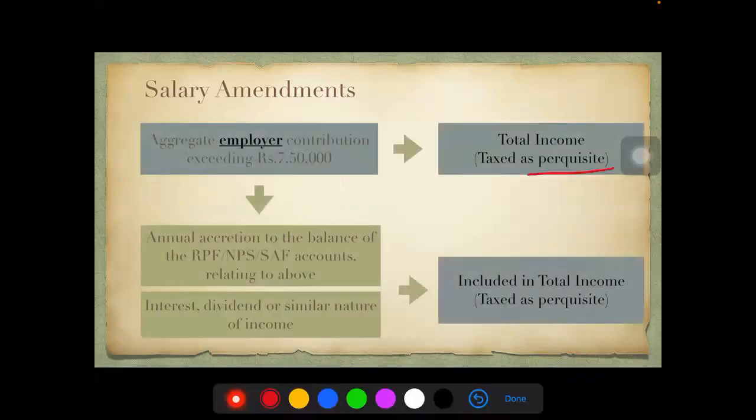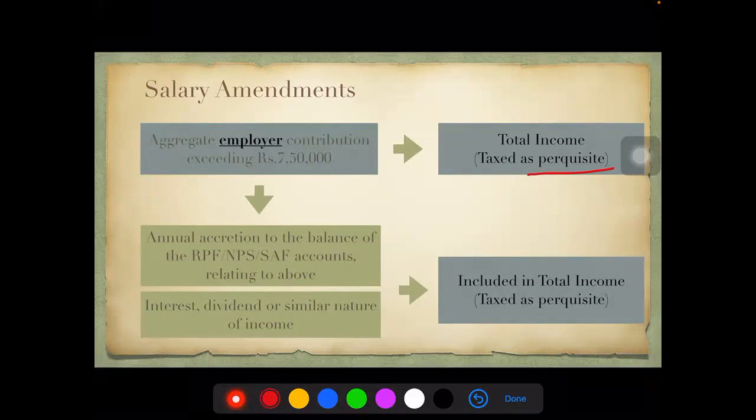It would be taxed as a perquisite again. Okay. So please remember the aggregate employer contribution from recognized provident fund, NPS, and also your superannuation fund. All the three put together, if it is exceeding 7.5 lakhs, the excess amount will be taxed as perquisite. It is every year. So every year you do this exercise, not just total. Okay. Every year we have to do this exercise.